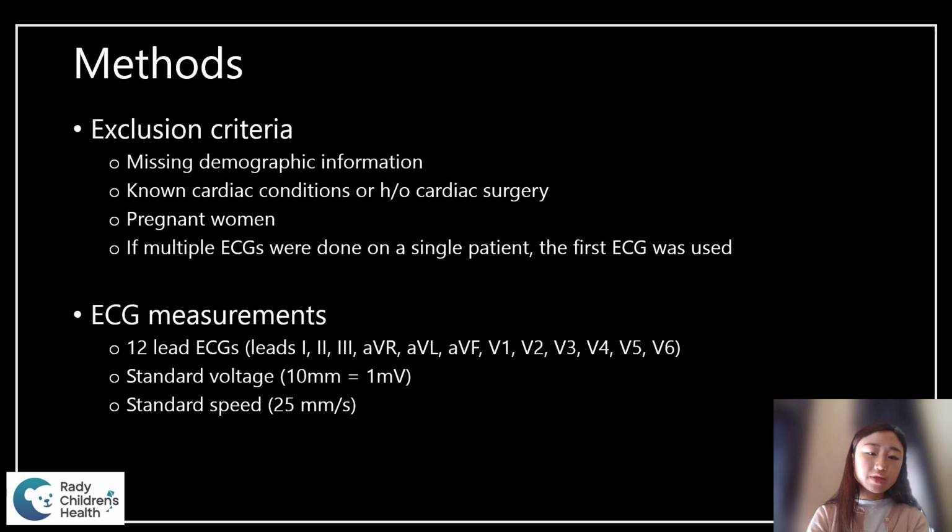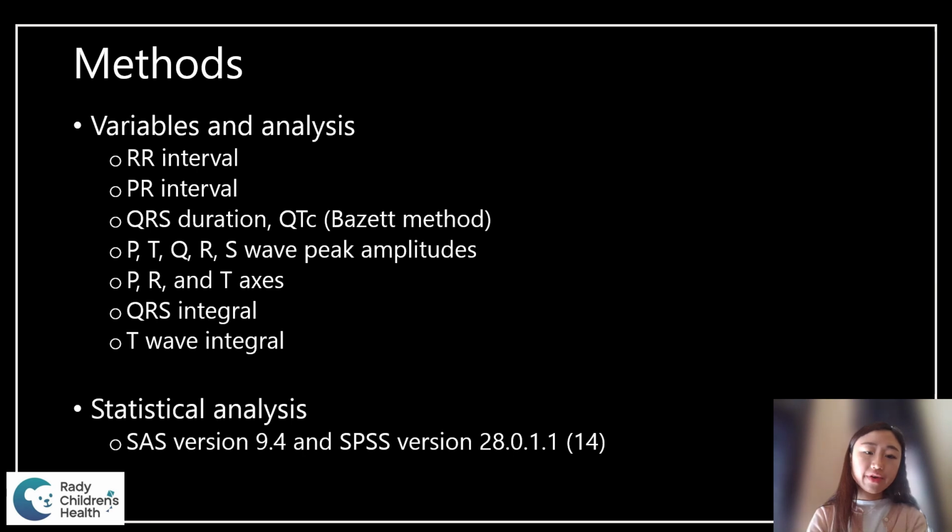A lot of the patients had multiple EKGs, and in that case, for a single patient, only the first EKG was used for the analysis. We used standard 12-lead EKGs with standard voltage and standard speed. The variables we looked at included RR intervals, PR intervals, QRS duration, and QTc, the peak amplitudes of the different waveforms on the P, R, T axes, and the area under the curve for the different waveforms as well. We used SAS and SPSS for the statistical analysis.